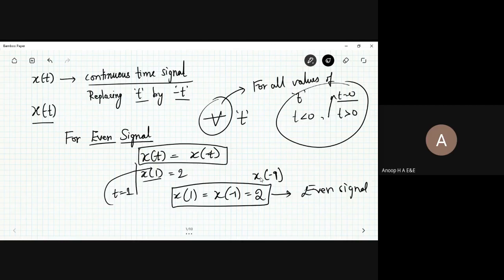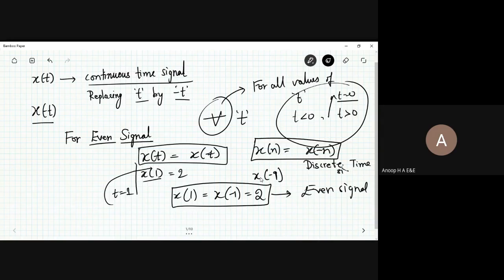Similarly, this was for a continuous time signal. If I want to do it for a discrete time signal, again I can have x of n equal to x of minus n. You can call this the discrete representation of an even signal.